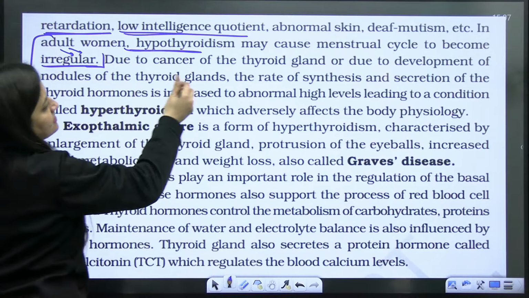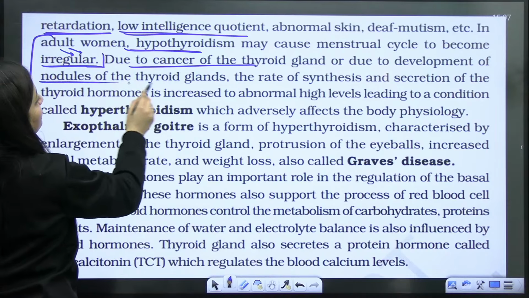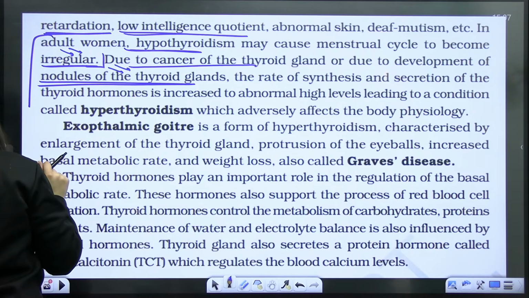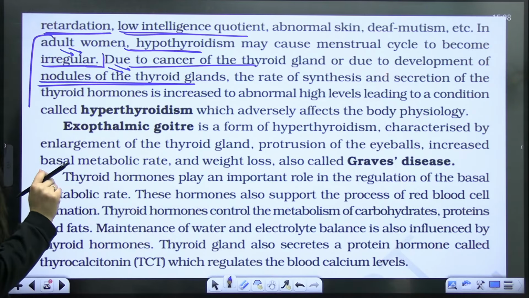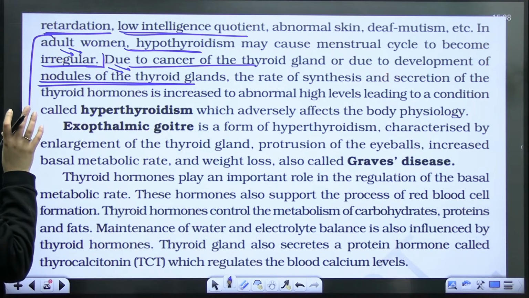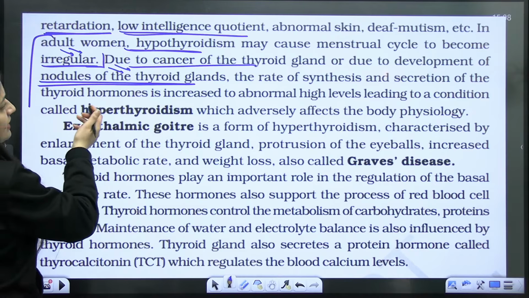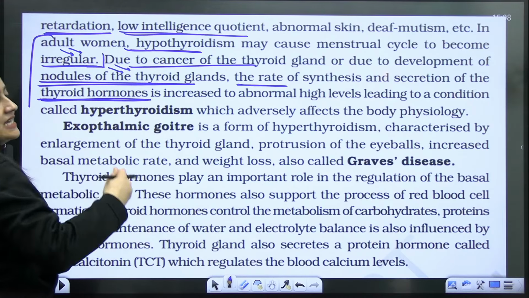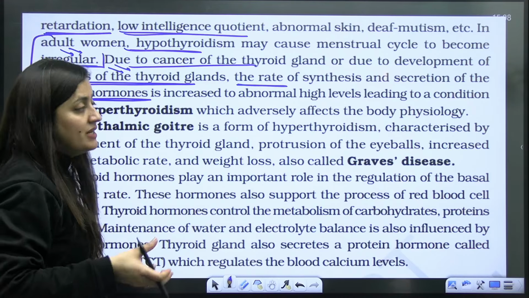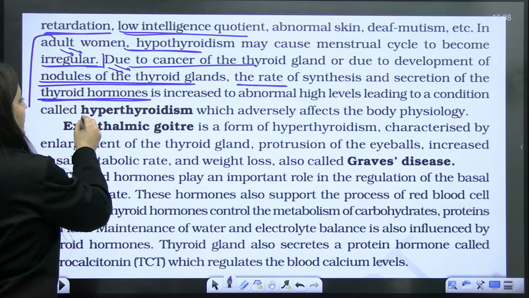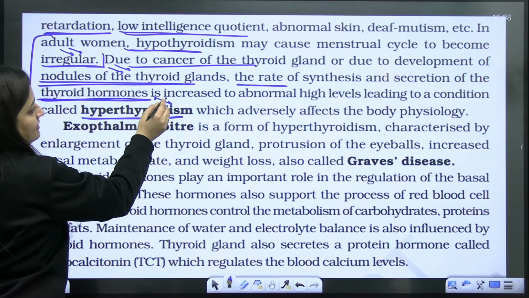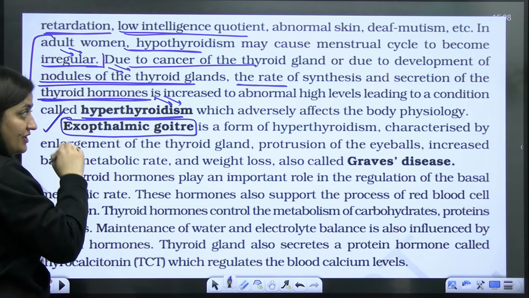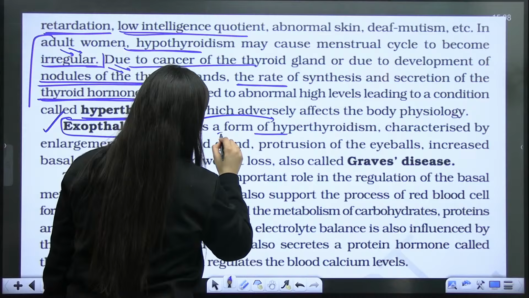Next, due to cancer of the thyroid gland or due to the development of nodules of the thyroid gland, the rate of synthesis and secretion of thyroid hormone is increased to abnormally high levels and hyperthyroidism can occur. Is that clear? One more thing is exophthalmic goiter, which is again a form of hyperthyroidism. It is important.